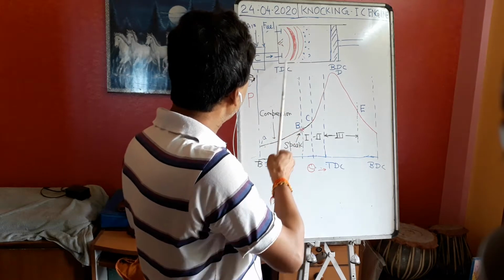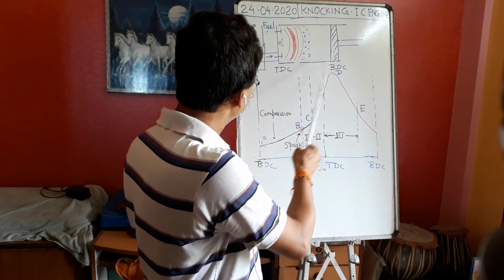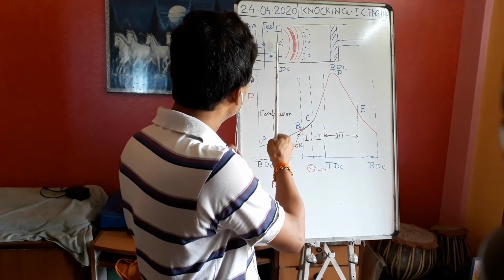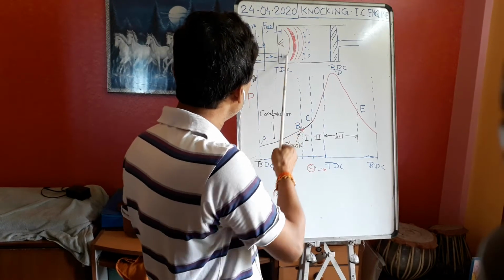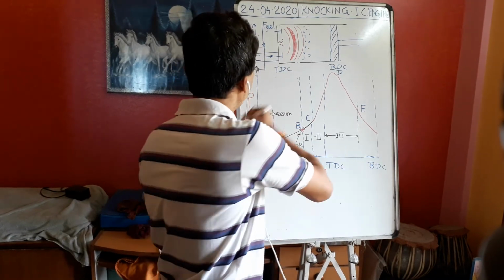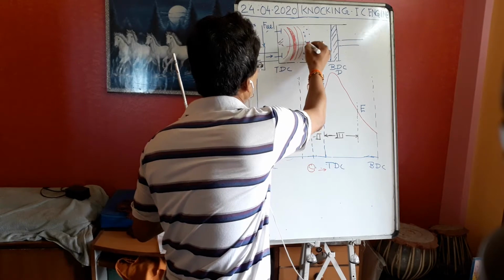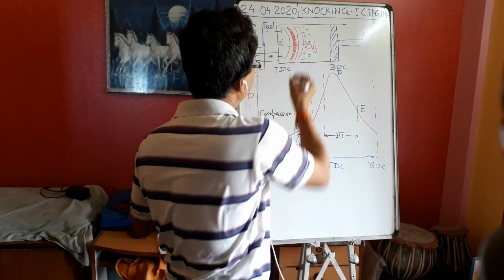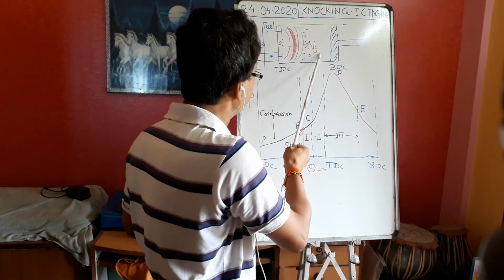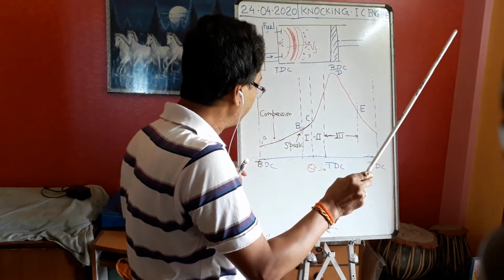At the end of the compression, when the piston is going from BDC to TDC, we spark, as a result of which fire takes place, flame takes place. This flame travels with the velocity Vf. That is called flame velocity, and this flame velocity consumes all the fresh charge, and thus the combustion is complete.